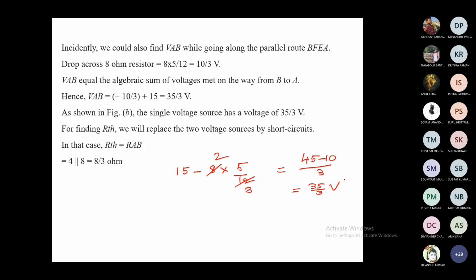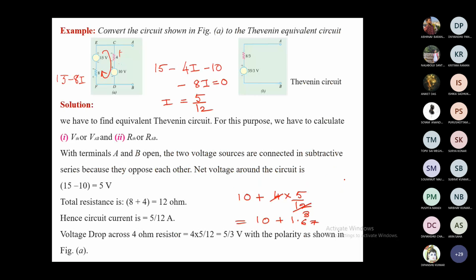And what is your RTH? As I told, you have to loop from this side, loop into the terminal A and B, and this is how you have to find out the RTH by replacing the internal resistance. So you replace 15 and 10 by short circuit, and you get this only, 8 and 4 in parallel.